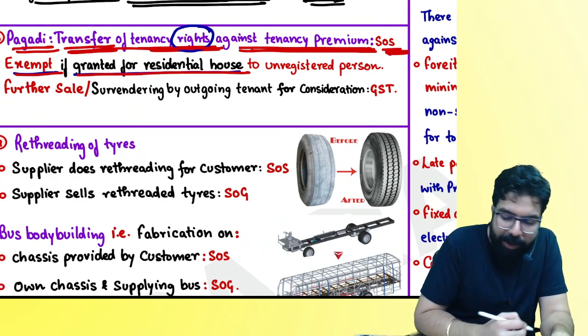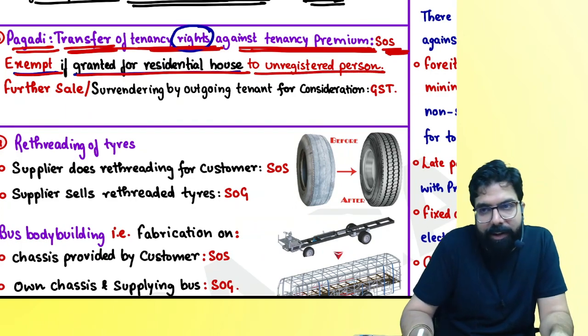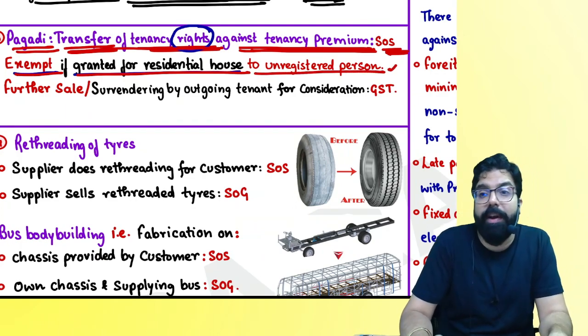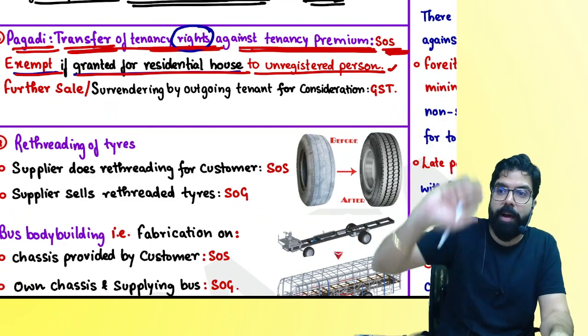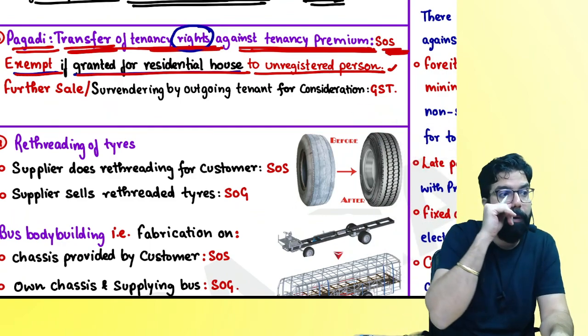Exempted if it is granted for residential property when it is given to an unregistered person. Sir, what if it is given to a registered person? We will talk about it. It will come in future. Can we go ahead, everyone?